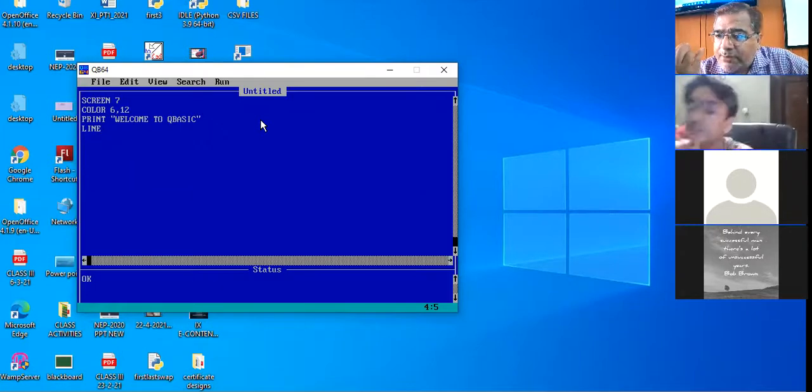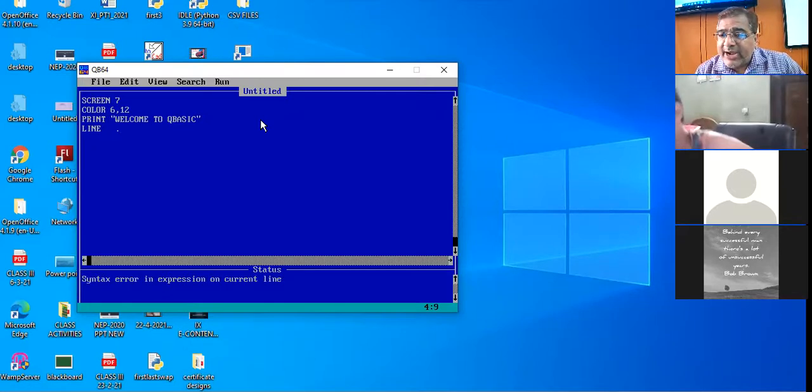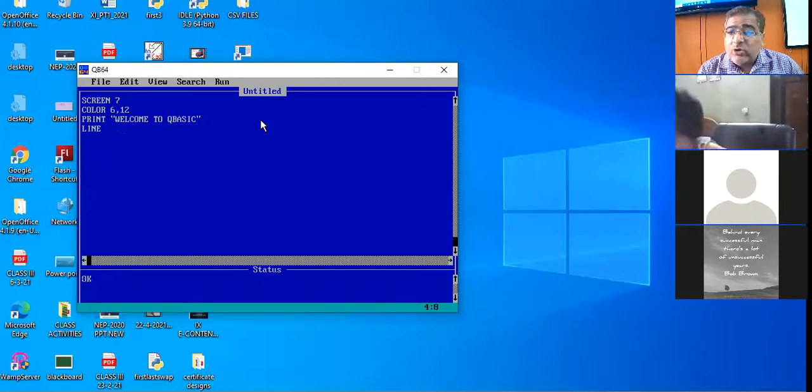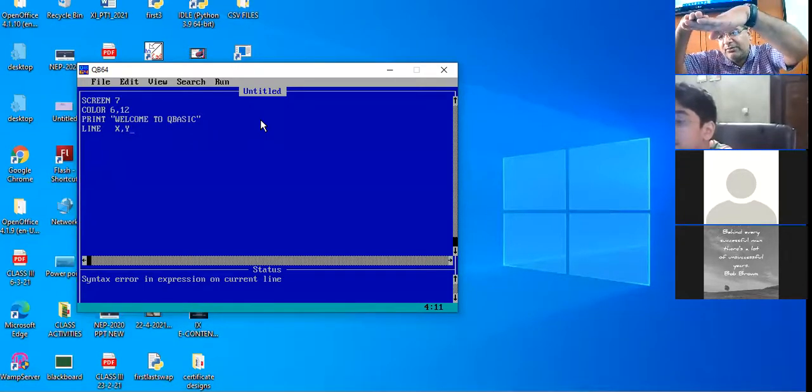And how is a point created? Like I put this point. How is a point created? By having coordinates, x coordinate and y coordinate. X is horizontal, y is vertical. One horizontal coordinate is made, one vertical. So x and y are the coordinates.